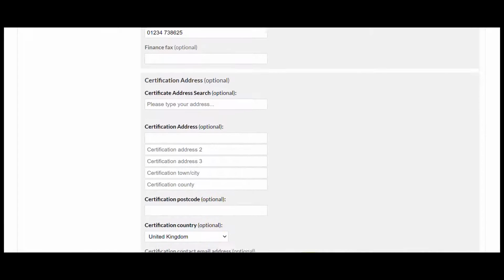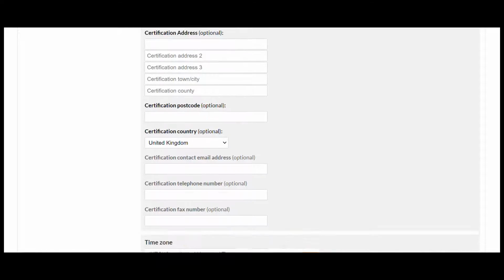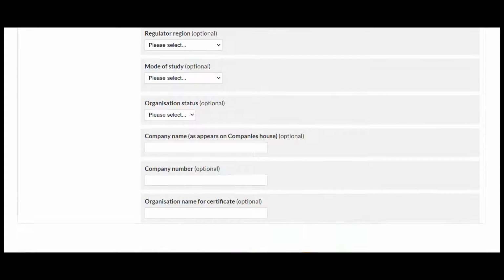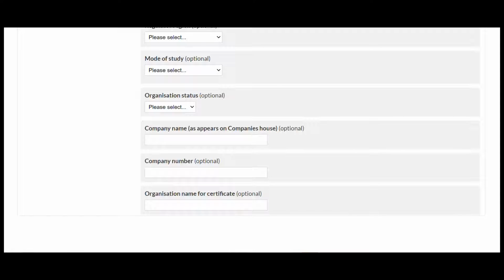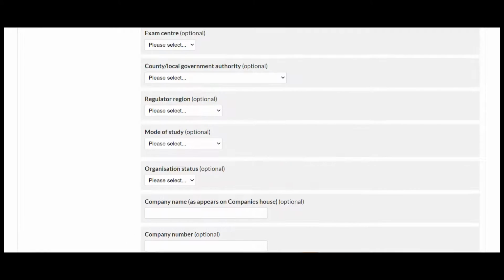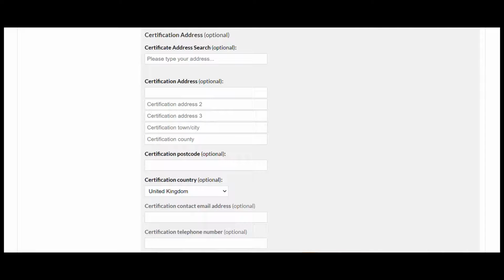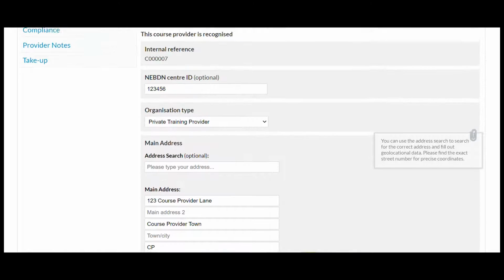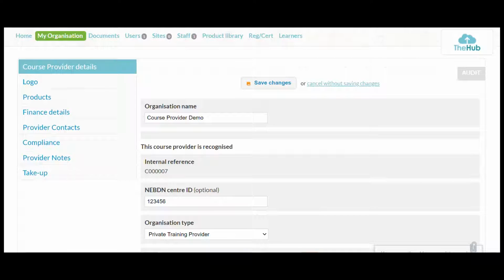Right, so scroll down a bit more, I'll show you them all. Here we go. Take you back up. Like I say, not all of it is mandatory. Some of it is optional, so don't worry too much. But we really do need you to check that those details on there are correct. So please do have a look. Then we'll go to logo.